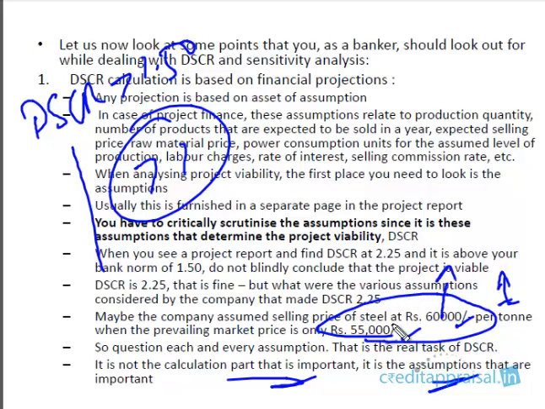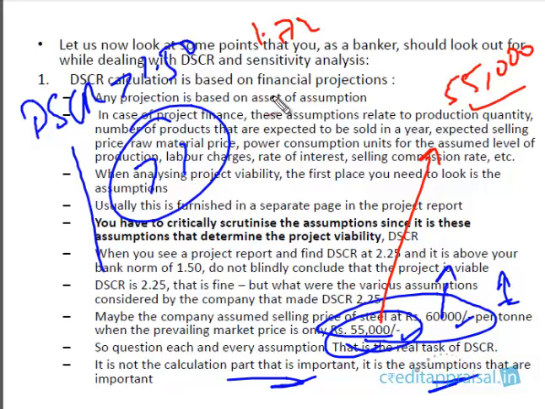Maybe the company initially started preparing the projected financials based on 55,000. Maybe it started like that, and then it prepared some DSCR. It got some 1.72. Then when it did the sensitivity analysis, in scenario 1 it dropped to 1.41. In the second scenario it dropped to 1.22. In the third scenario maybe it dropped to below 1. And then the company finance people saw this. Oh, the bank is not going to accept these projections. So what do we do? Let us change the assumption from 55,000 to 60,000, and then they change the calculation.